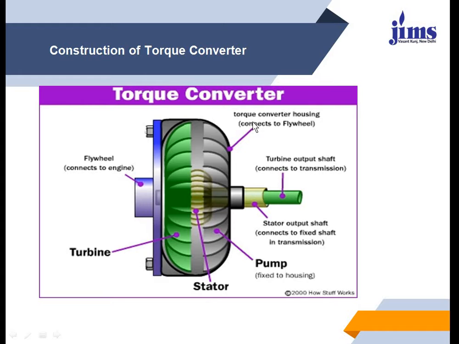And here you see the torque converter housing, these black lines. I am showing it in black. This is the housing. This is all about the components which are used in your torque converter.